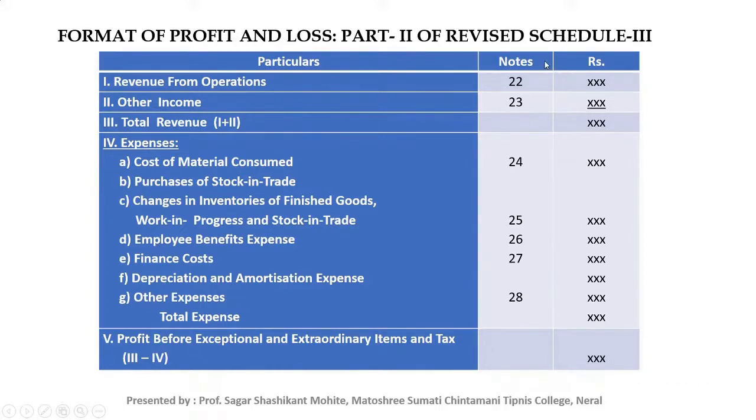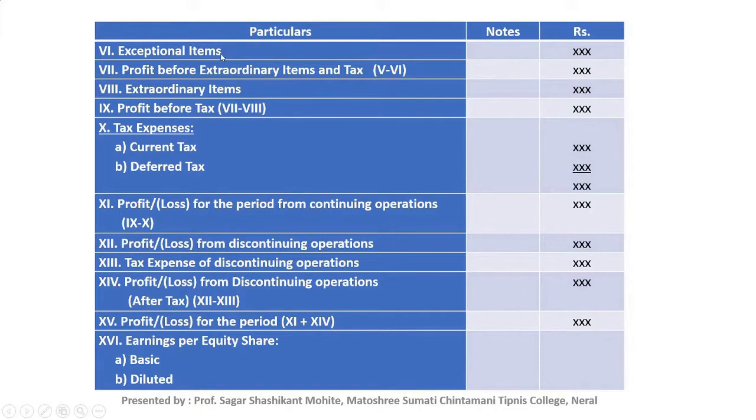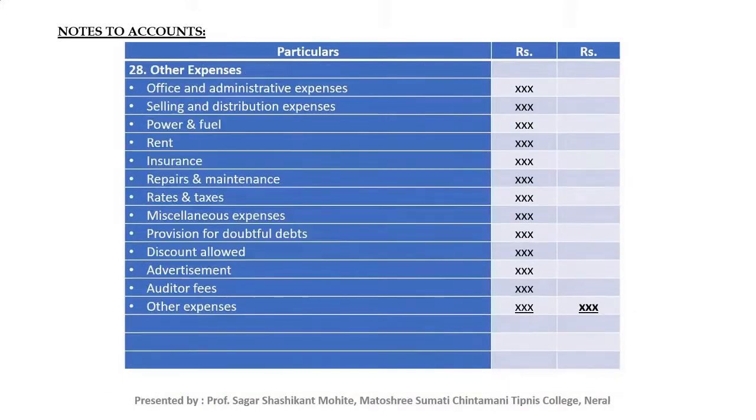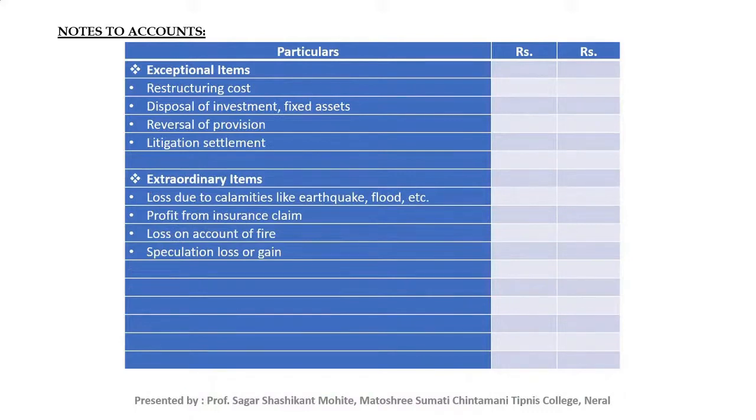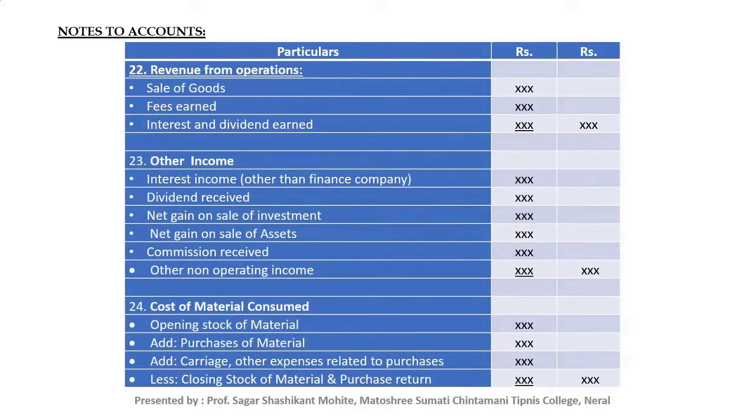After that we will deduct exceptional items. Exceptional items include reconstruction cost, disposal of investment and disposal of fixed asset, litigation settlement, reversal of provision. All these exceptional items will be deducted from the profit before exceptional and extraordinary item and tax.